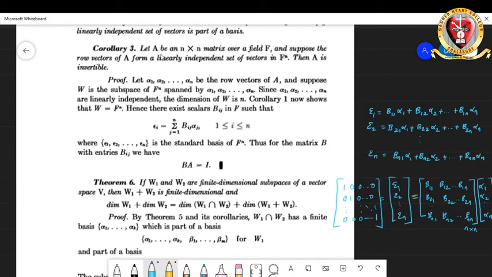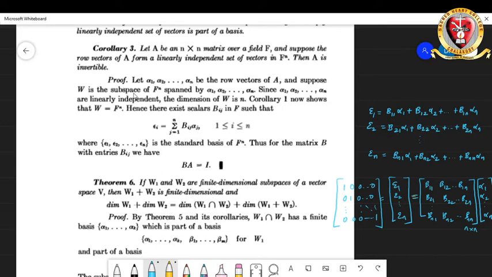Suppose A is an n by n matrix over field F, and suppose the row vectors of A form a linearly independent set of vectors in F^n. Then A is invertible. We have to show that A is an invertible matrix under this hypothesis. For that, we consider the row vectors of A, and we call the rows alpha 1, alpha 2, etc., alpha n. There are n rows because A is an n by n matrix.